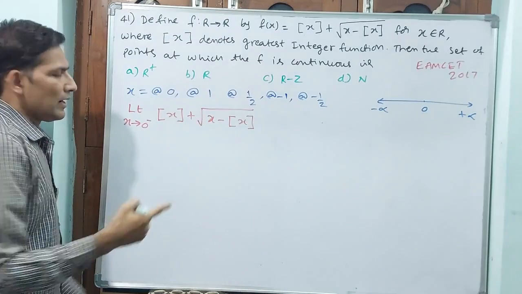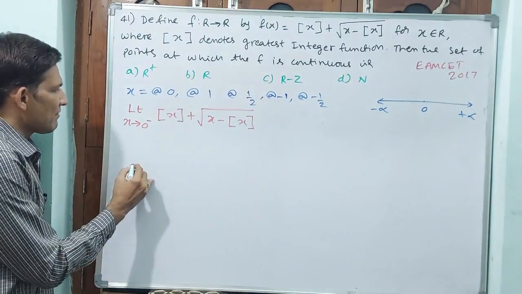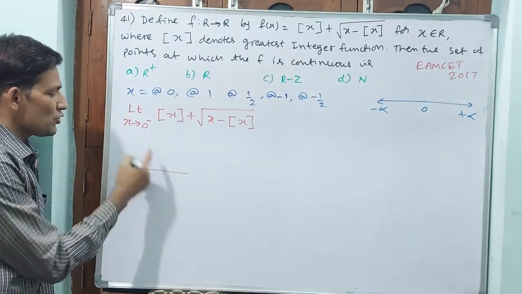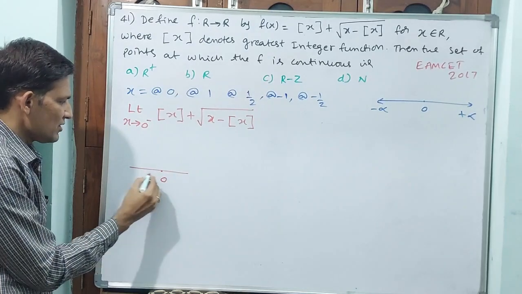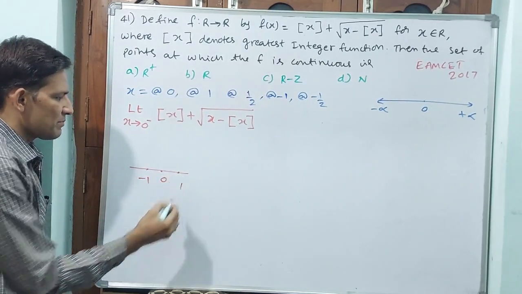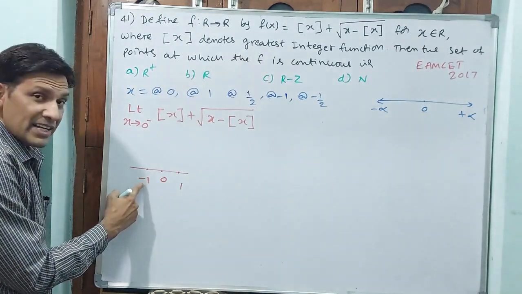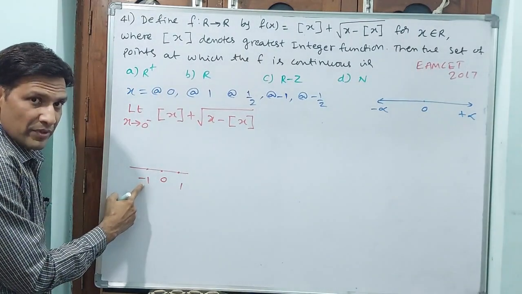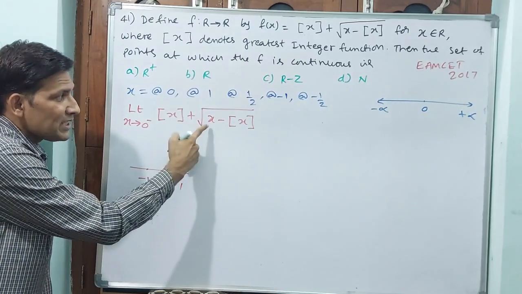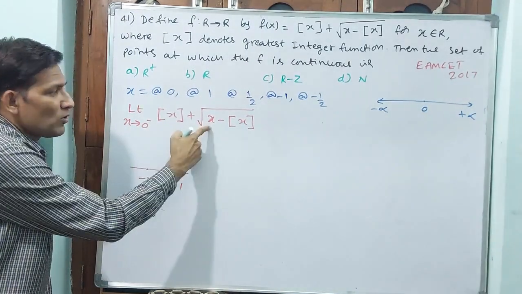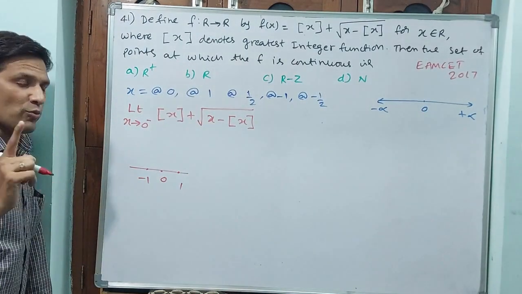This is 0, this is minus 1, this is plus 1. If we do 0 minus, the greatest integer function gives minus 1. But without the greatest integer, this x is 0 only. That we keep in our mind.